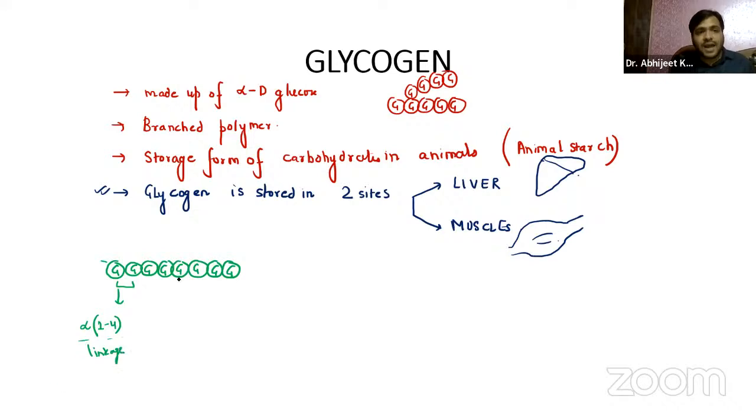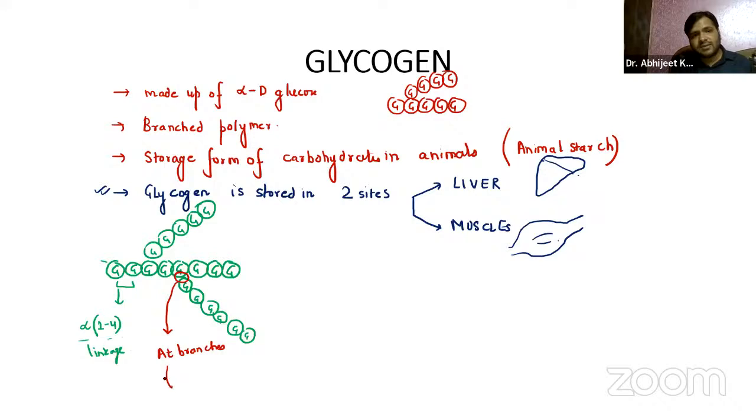Now, it's a branched polymer. So let us try to show the branching over here also. These are again the glucose, guys, which you can see over here, right? Now you can see that this glucose and this glucose are at the branching site, right, where the branch is formed.